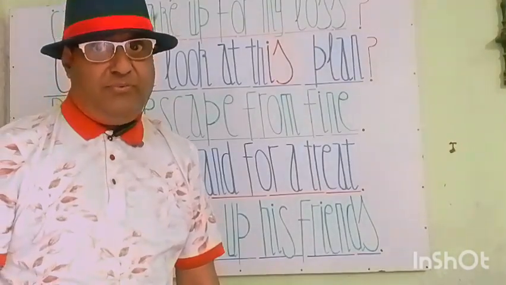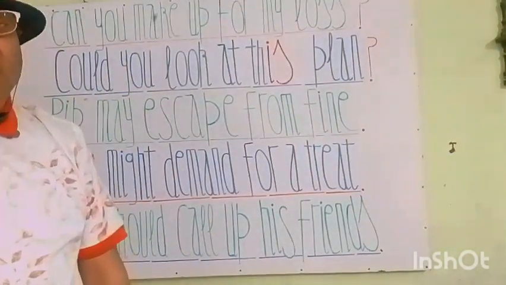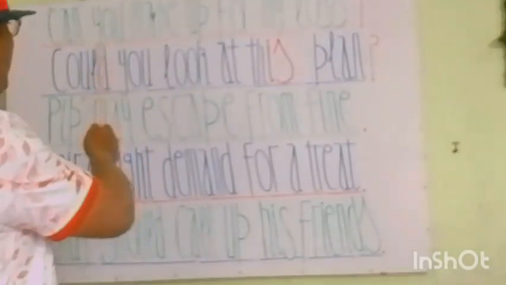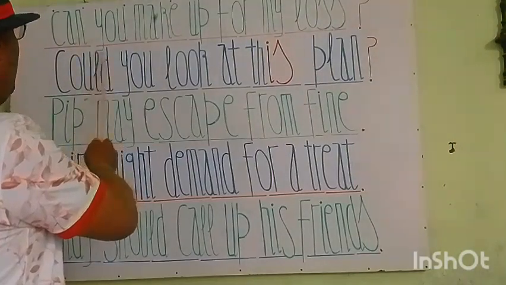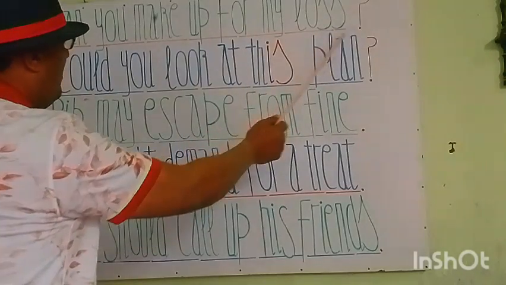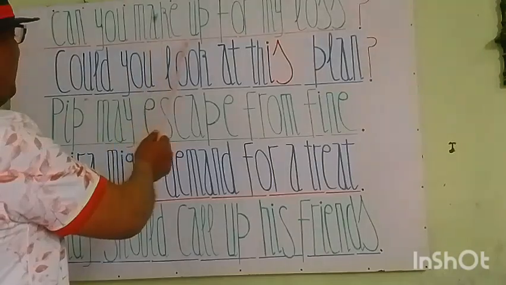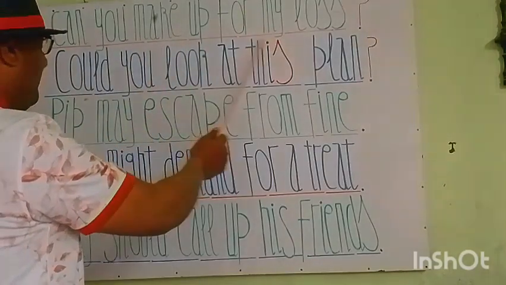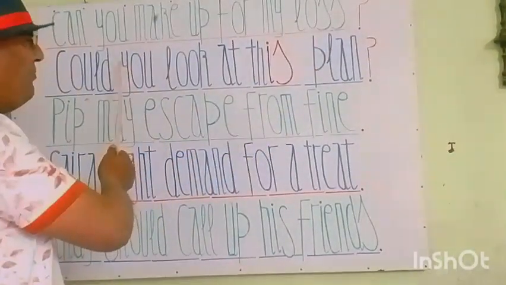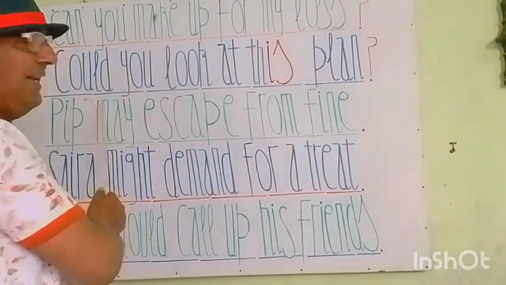You see, these are very beautiful statements with the modal verb and phrasal verb. Let's go through once again. The first one is an interrogative statement, and you see, can you make up for my loss? Can is a modal verb, make up is a phrasal verb, and it's an interrogative statement. Can you make up for my loss?